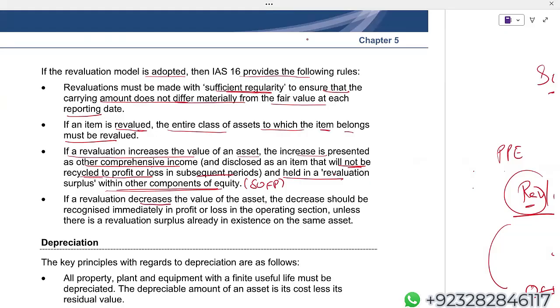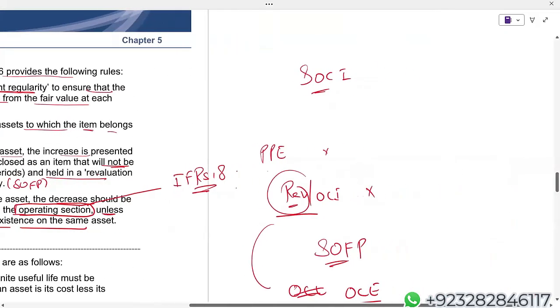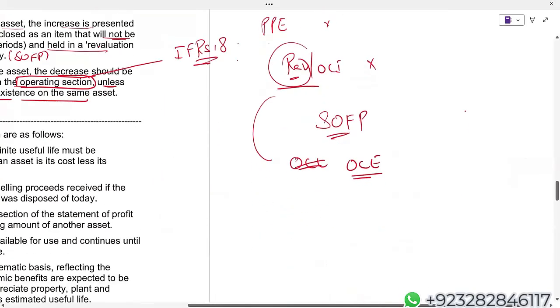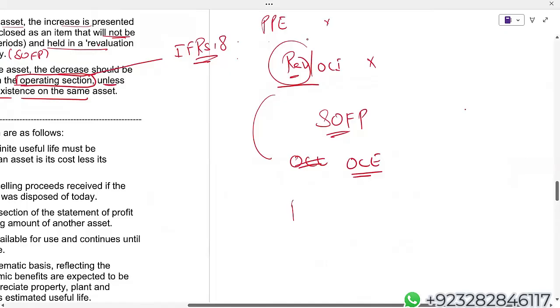If the revaluation decreases, the decrease in the value of the asset should be recognized immediately in the P&L. Look at this, students. Again, IFRS 18, operating section, unless there is a revaluation surplus already in existence on the same asset. For example, I have a property, plant and equipment.